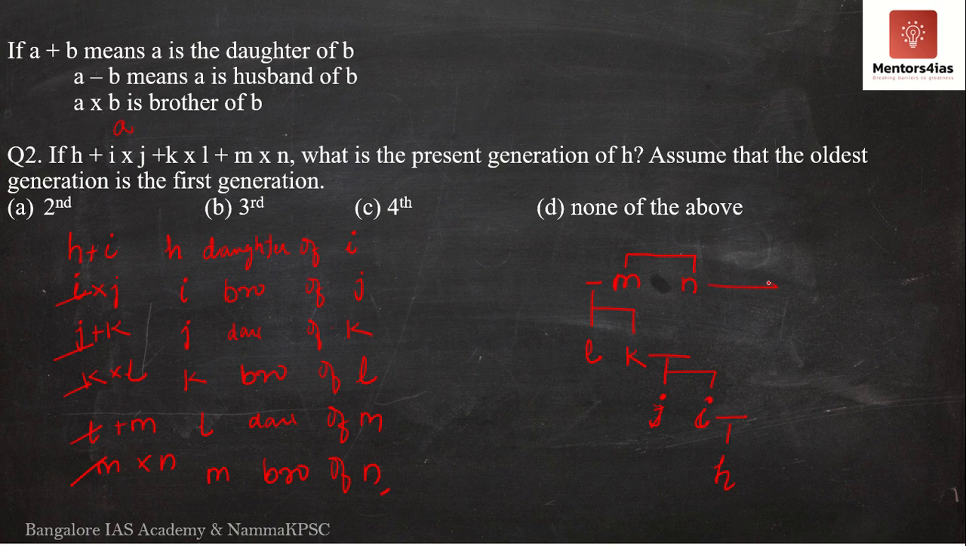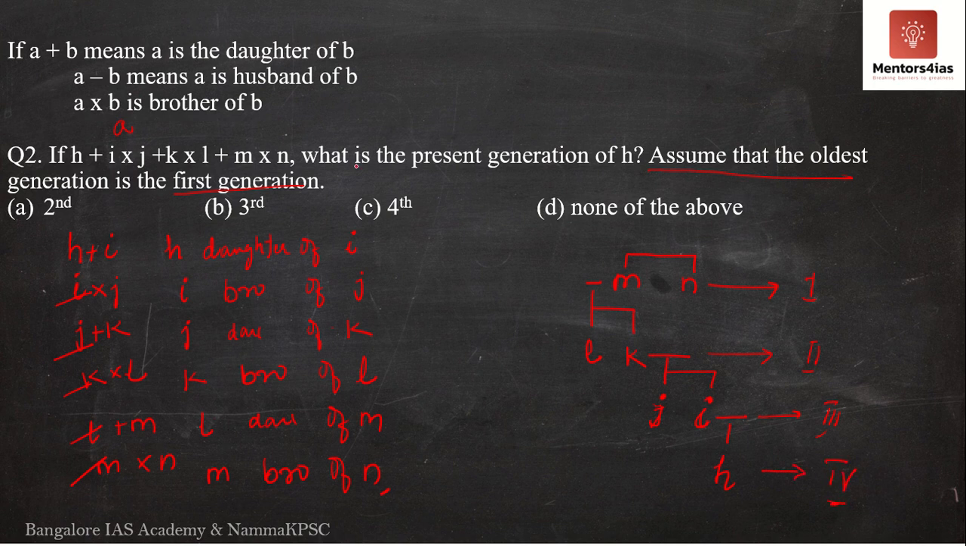So this will obviously be the first generation. L and K will form the second generation. J and I will form the third generation. See, I'm starting with M and N because the question says assume the oldest generation to be the first generation. So M and N will be the first generation, L and K will be the second generation, J and I will be the third generation, and H will belong to the fourth generation.